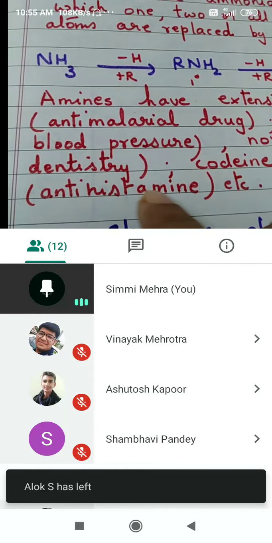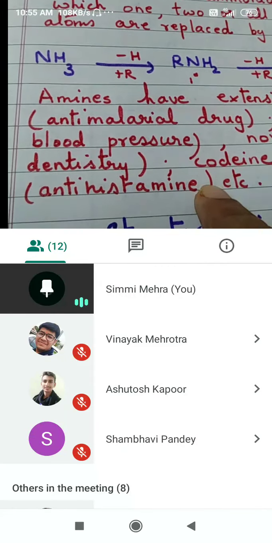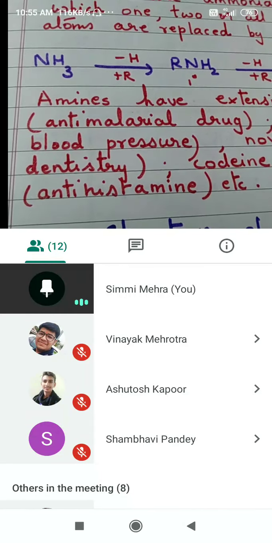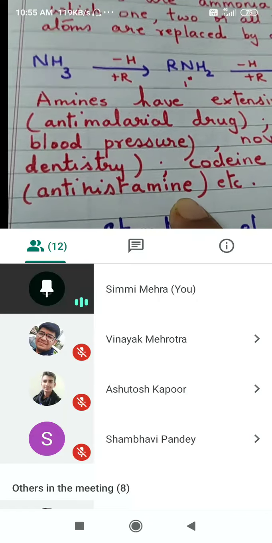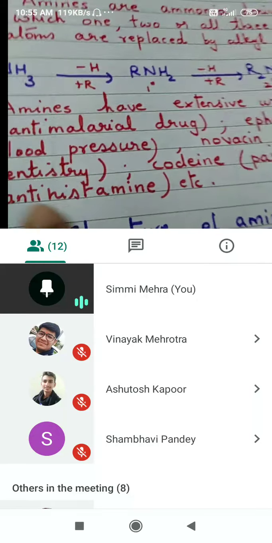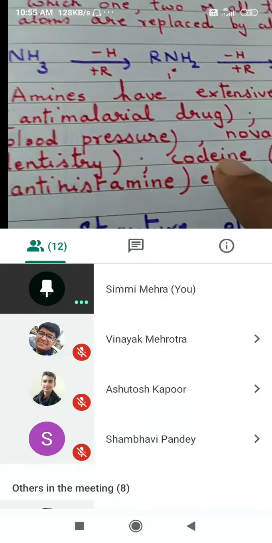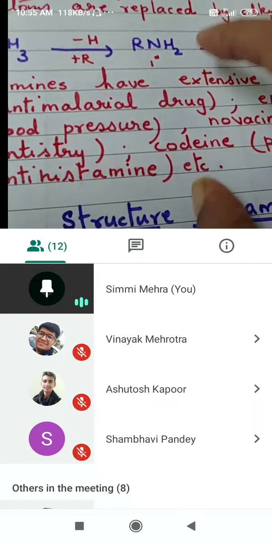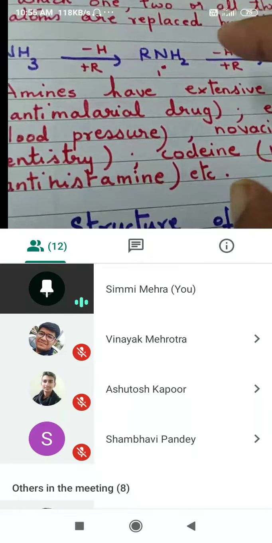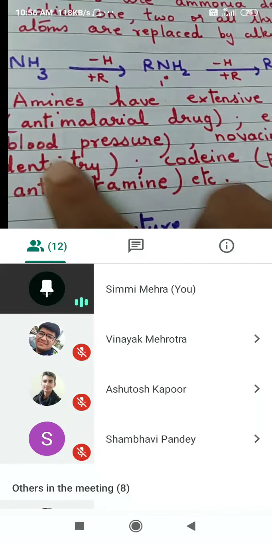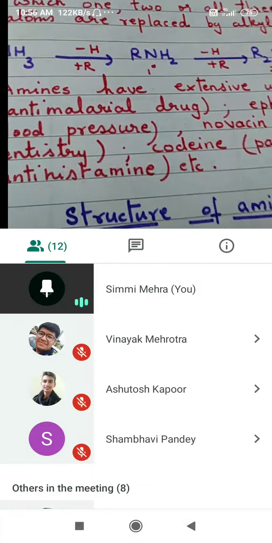So if the production of histamine is subdued in the body by means of drugs, they are known as antihistamines or anti-allergic drugs. All of these, including Benadryl, which you all have, contain amines. Such is the importance of amines in our day-to-day life, right? Because all these medicines are very commonly in use nowadays.